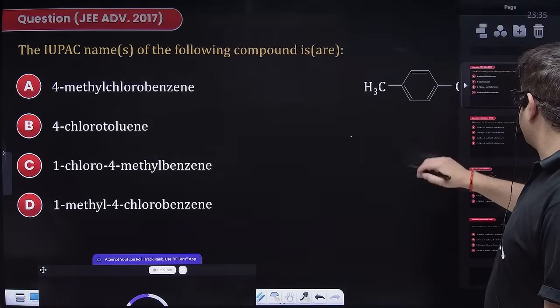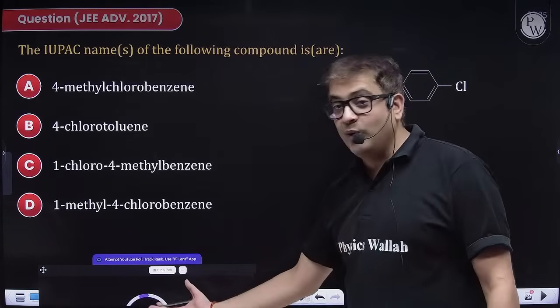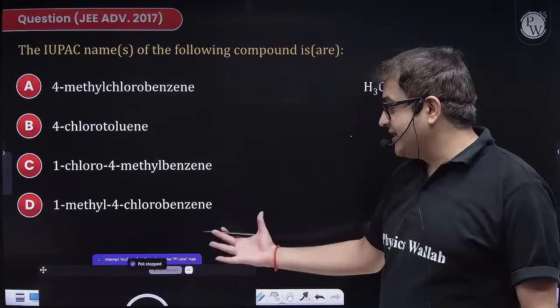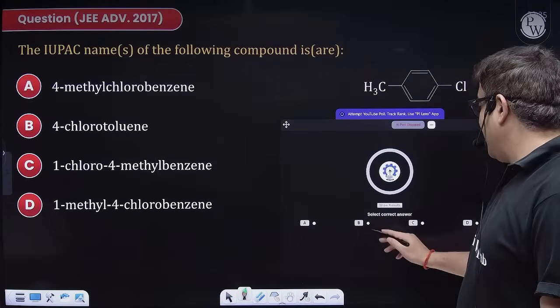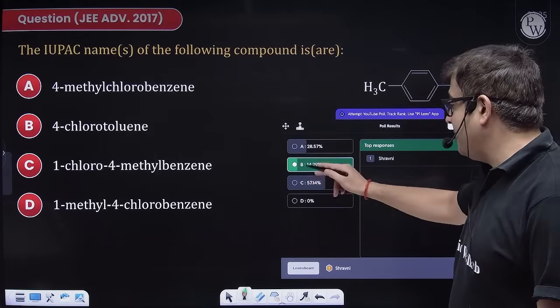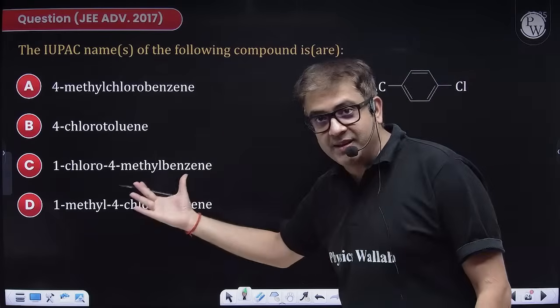Okay, so this is a JEE Advanced question, so it might be multiple correct. So the poll will not be giving us the exact picture, because this is a multiple correct question where the answer is B also and C also. But let us see. People have marked B and C, but A also people have marked. So let us attempt this one.